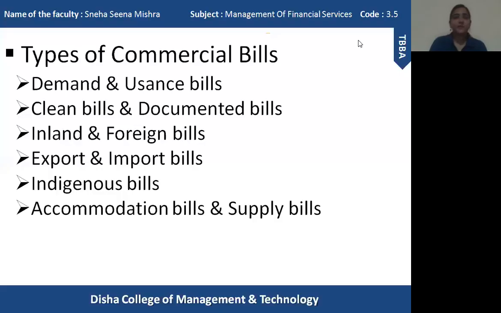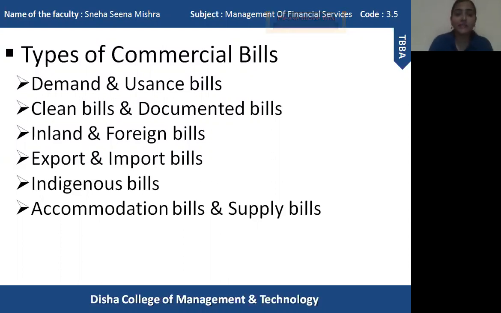Okay. Now let us discuss the second type of bills, which are clean bills and documented bills. Now let me first explain what documented bills are. Documented bills are those bills which have certain documents attached to them. Now these documents can be railway receipts or any other kind of receipts. So those are documented bills.